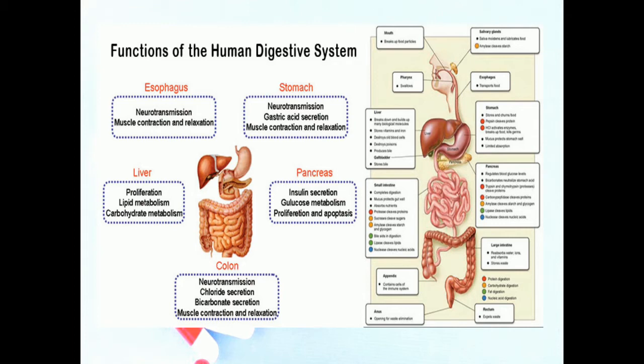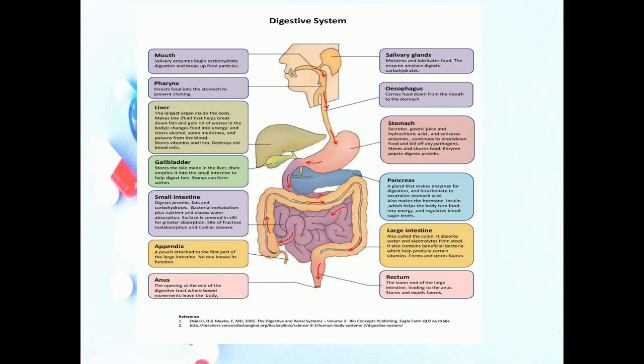Digestion: mechanical and chemical breakdown of food. Absorption: passage of digestive products from the GIT tract into the blood and lymph. Defecation: the elimination of feces from the GIT tract. So these are the basic and simple functions of the digestive system. In this image, the different parts of the digestive system are clearly seen with their respective functions.